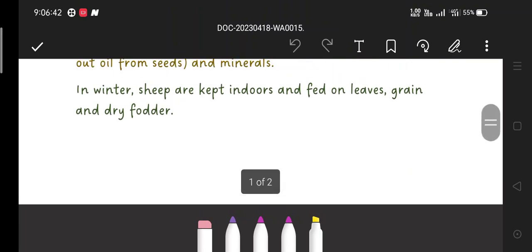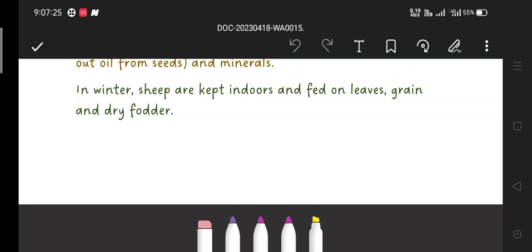In winter, sheep are kept indoors and fed on leaves, grain, and dry fodder. Remember this: the hair of the sheep is shaved, meaning taken out from their body, in the summer season. If we shave the hair in the winter season, they will feel cold and will not have proper health.